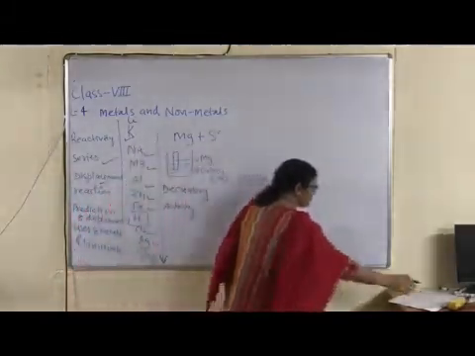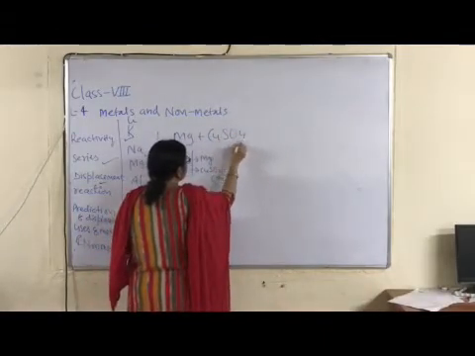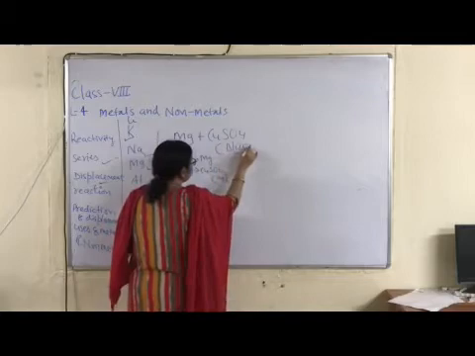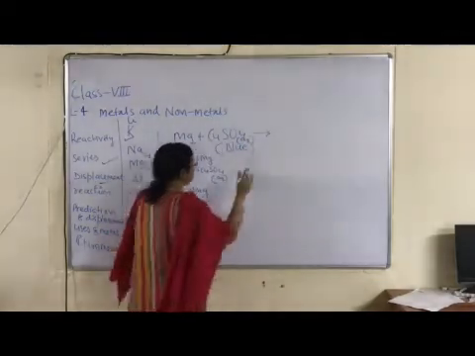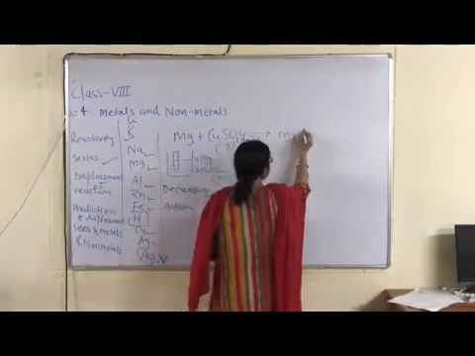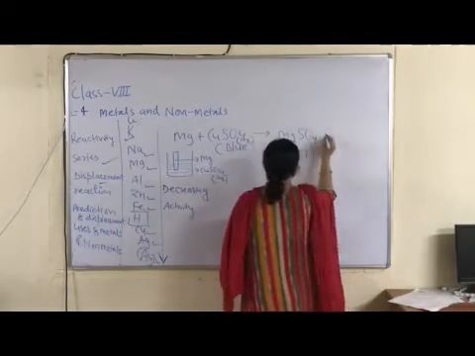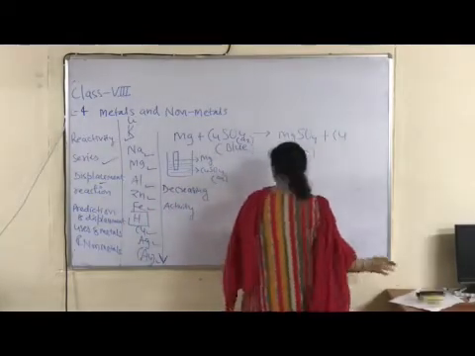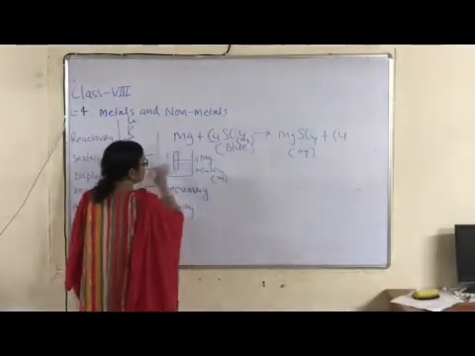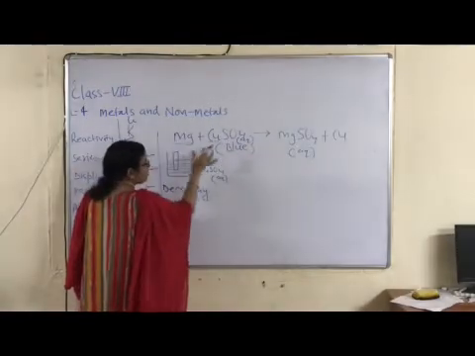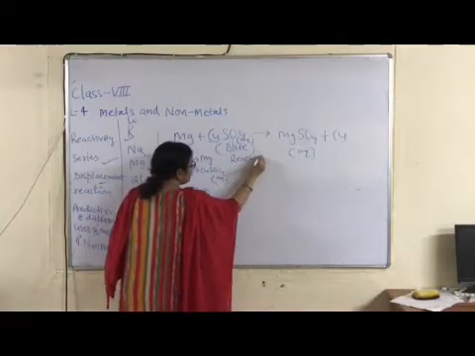This is copper sulfate. Copper sulfate is blue in color. Original color of copper sulfate is blue. If displacement reaction occurs, then what happens? This blue color disappears due to formation of another salt, which is magnesium sulfate, and magnesium sulfate is colorless, right? What is called displacement? According to this reaction equation, here copper is displaced by magnesium, because in the reactant side, left hand side, right?